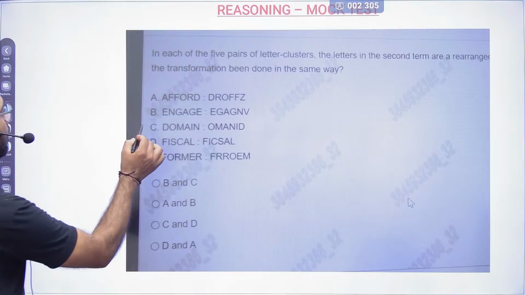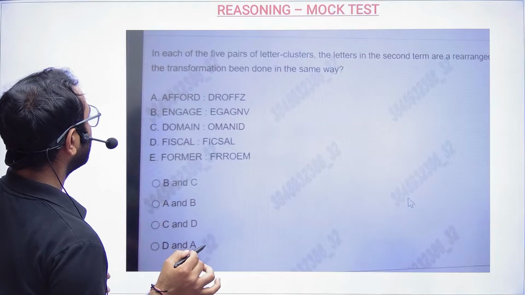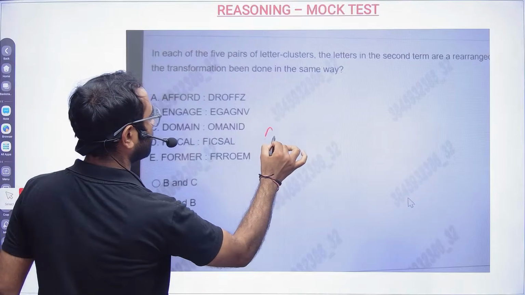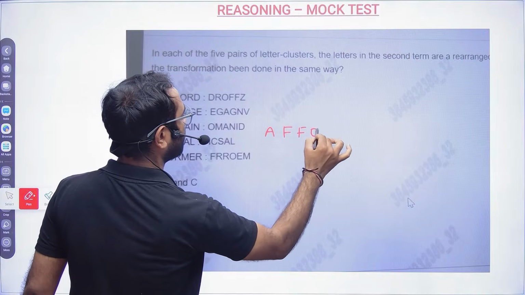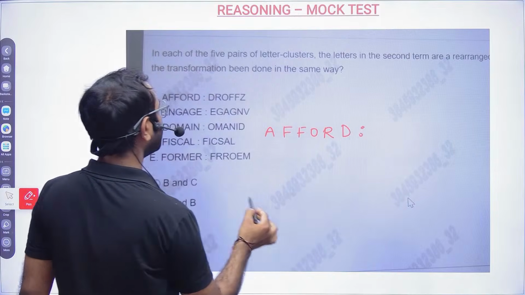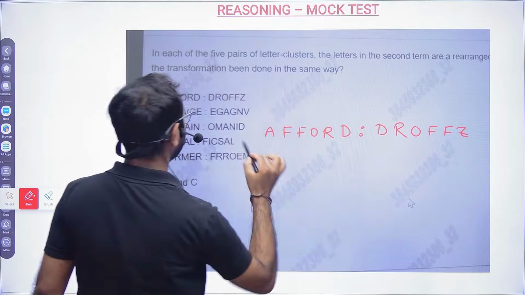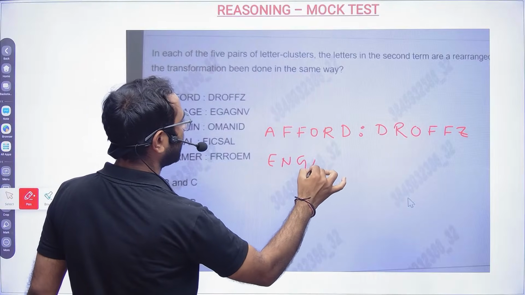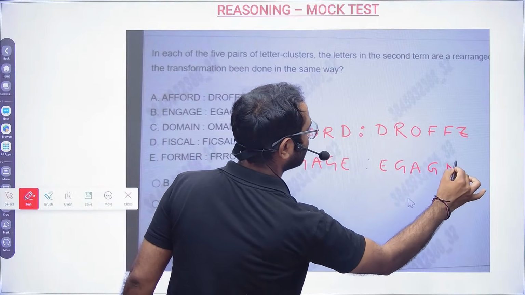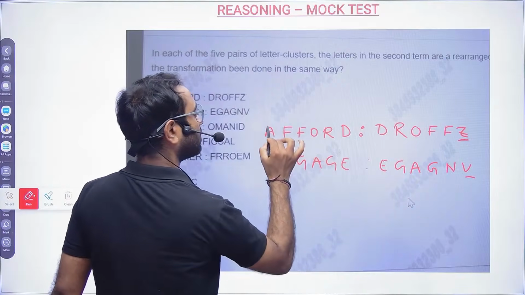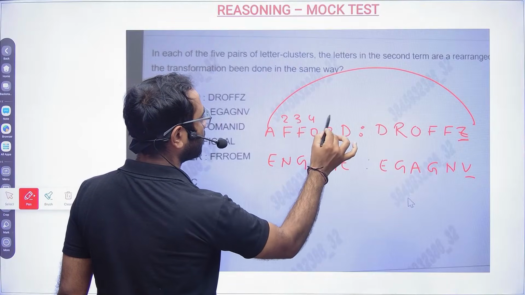Here you will see you have AFFORD, right? And DROFFA. So you have options A, B, C, D. Afford is A double F O R D. Now here we have D R O F F A. Second one also I'll put E N G A G E, and then we have E G A G N E. See, this last letter looks like it is the opposite. So this is 2, this is 3, this is 4, this is 5, this is 6.